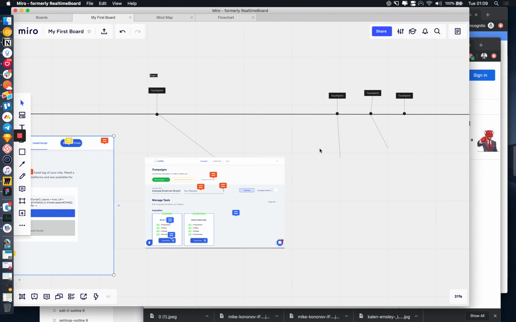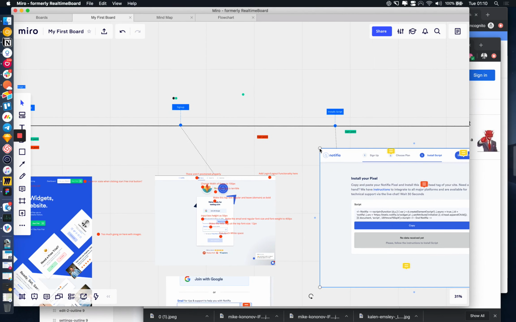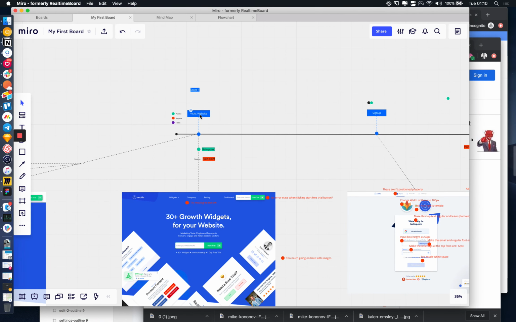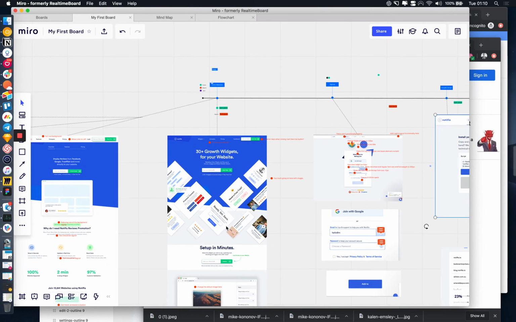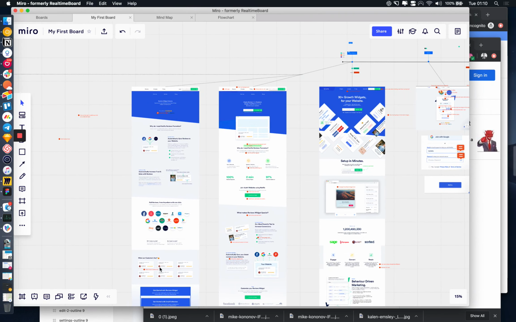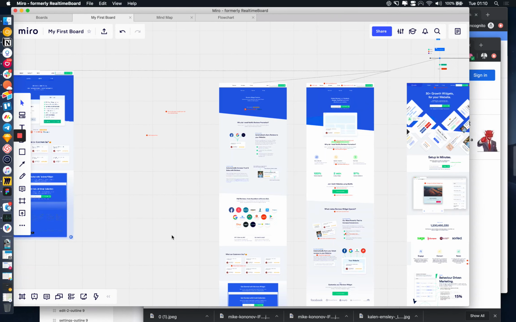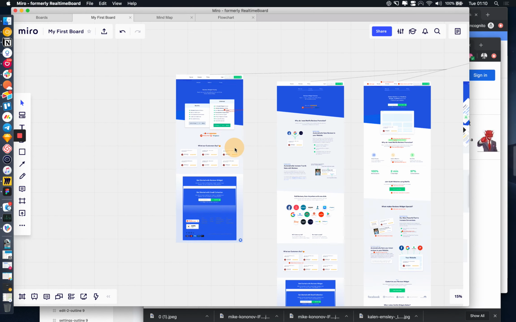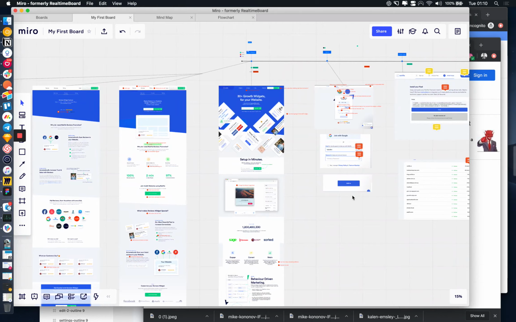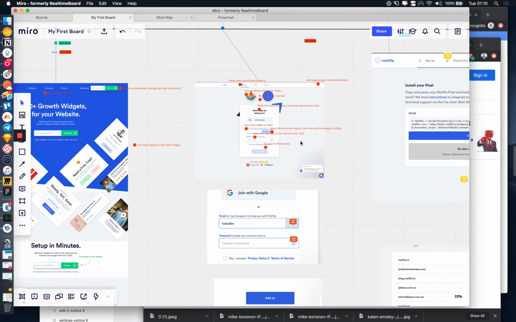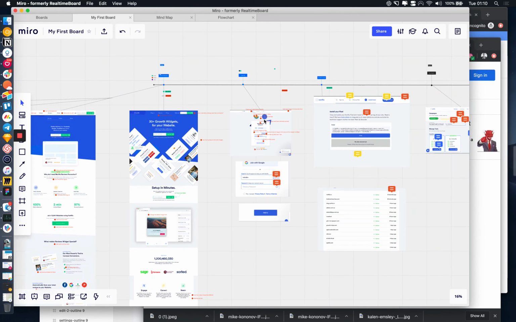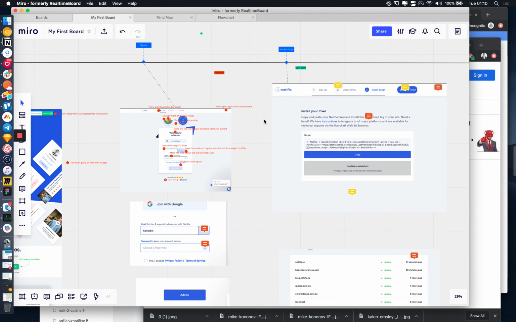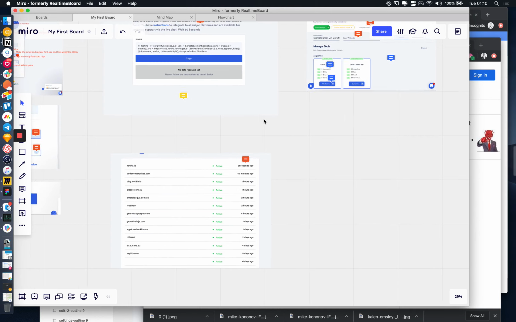I think this is a really cool way of optimizing your flows. So I've just got started. User visits website, this is our homepage. These are our feature pages, and I've come out with improvements that need to be made. Then I've gone through our exact flow as if I'm a new user, and anything that I don't like, I've left a comment on, and it's going to be passed to our developers and fixed.